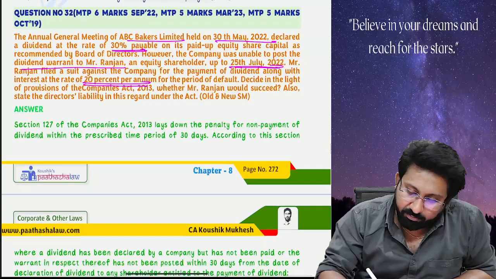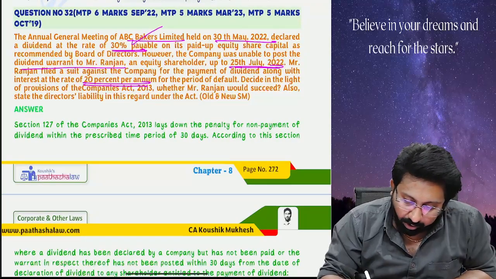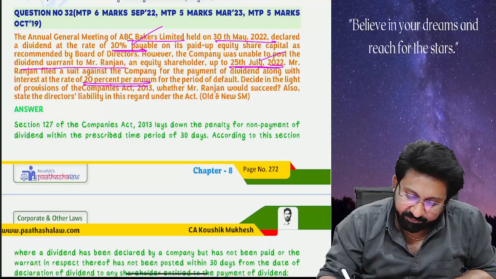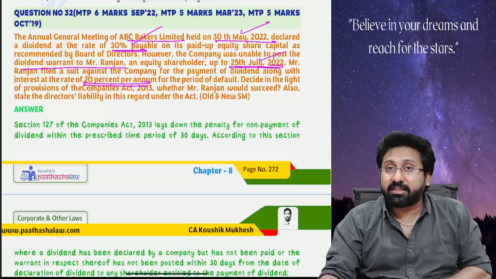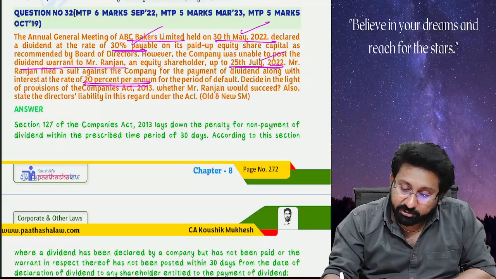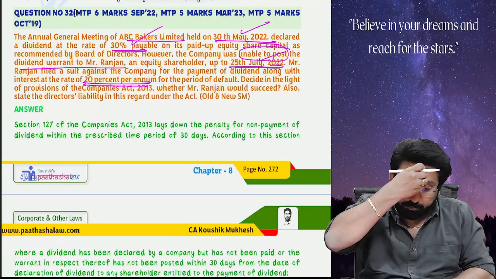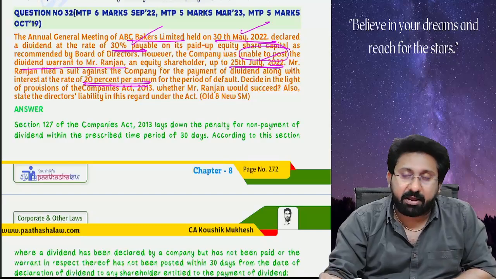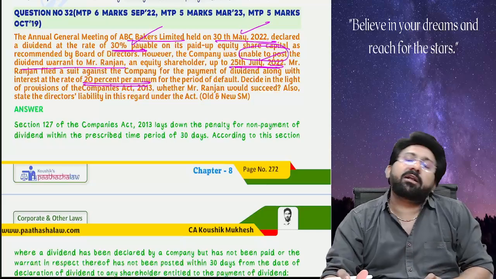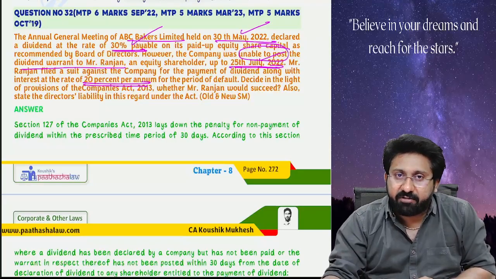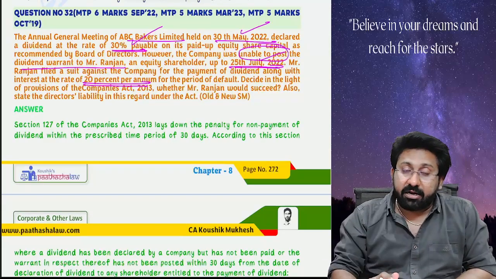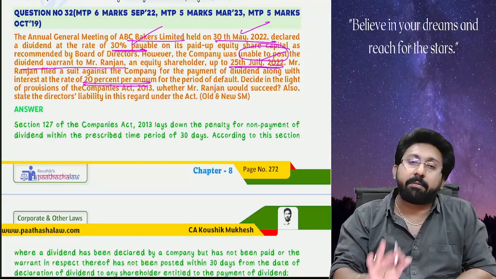So first one, how much dividend is declared? 30%. Next, however, the company was unable to post the dividend warrant to Mr. Ranjan up to 25th July. From 30th May, within 1 month, means on or before 29th of June you have to do it. But up to 25th July also it was unable to post. It did not post at all. So there is a mistake on the part of the company. The company will be liable for payment of simple interest at the rate of 18% per annum for the defaulted period, and the directors are liable to a penalty of not less than 1000 rupees for every day of default, and also 2 years of imprisonment. But one thing, interest will not be paid at 20%, it will be paid only at the rate of 18%.